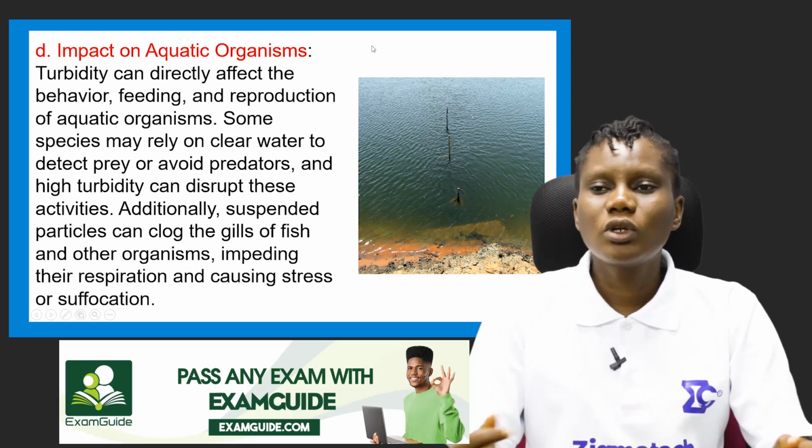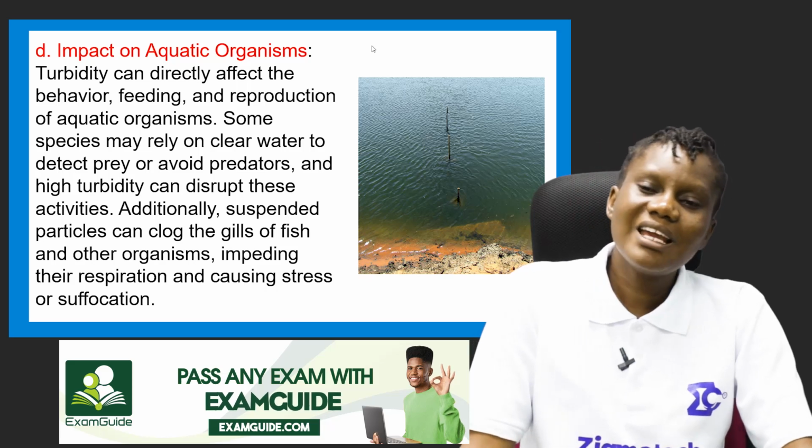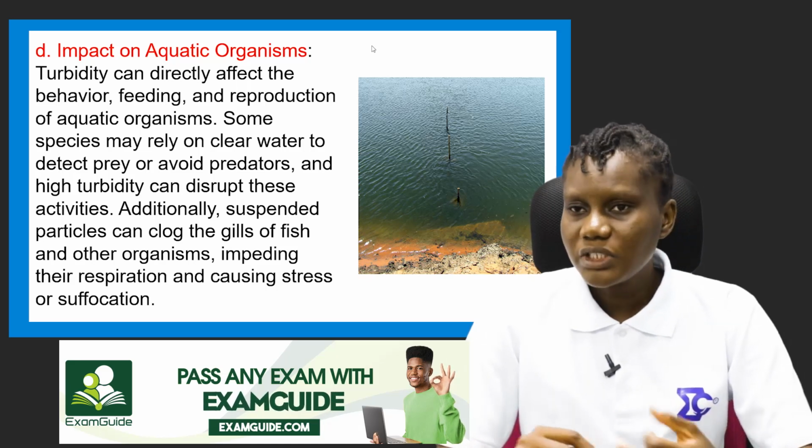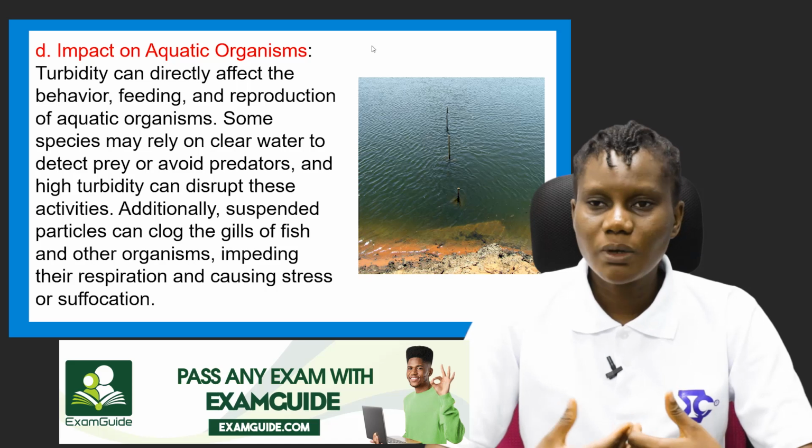The next is the impact on aquatic organisms. Turbidity can directly affect the behavior, feeding, and reproduction of aquatic organisms.